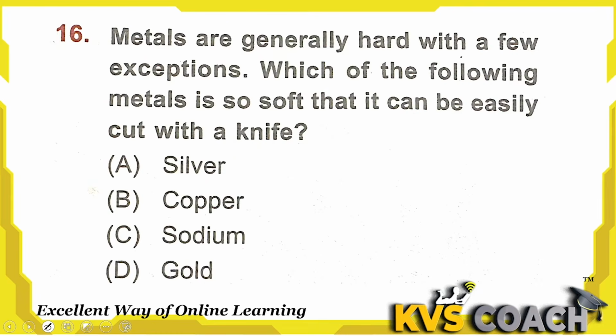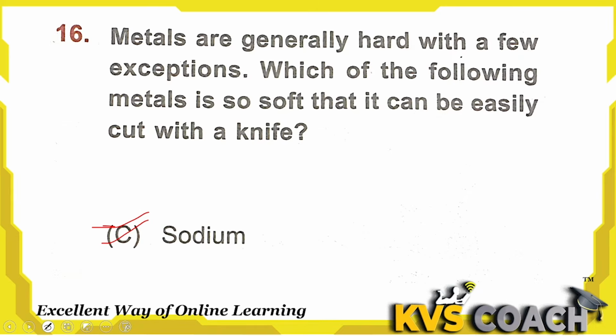Next is, metals are generally hard with a few exceptions. Which of the following metals is so soft that it can be easily cut with a knife? That metal is sodium, which can easily be cut with a knife. Silver is a soft metal, but it cannot be cut with a knife. Copper is also a soft metal, but it cannot be cut with a knife. Gold is also soft, but cannot be cut with a knife. But sodium is very, very soft and we can easily cut it with a knife. Silver, copper and gold can be molded easily, but they cannot be cut with a knife. So the right answer here is option C only.